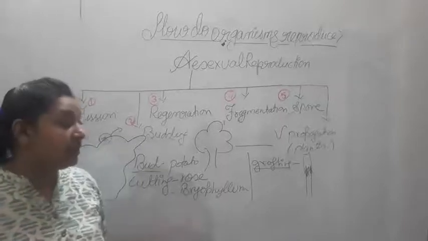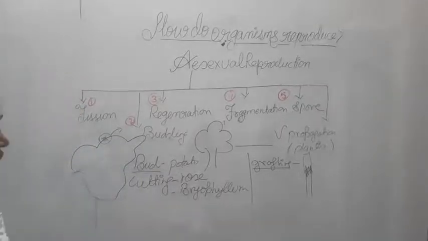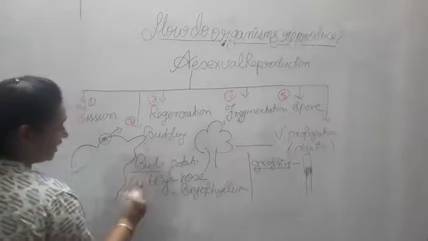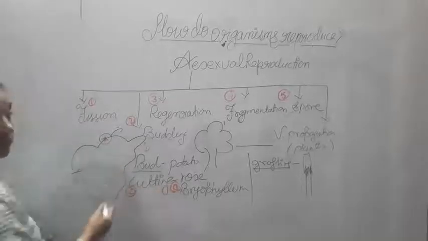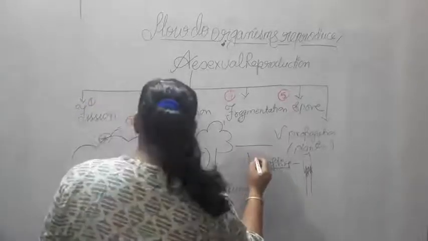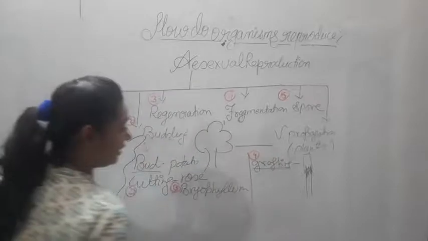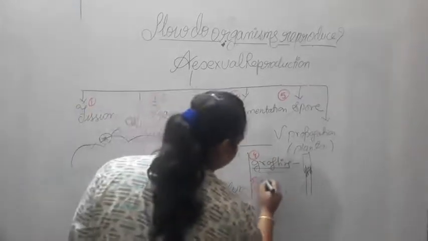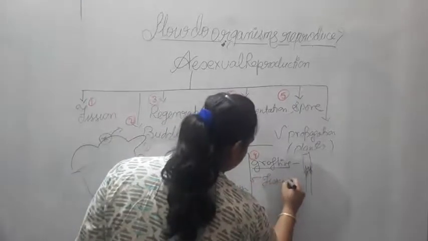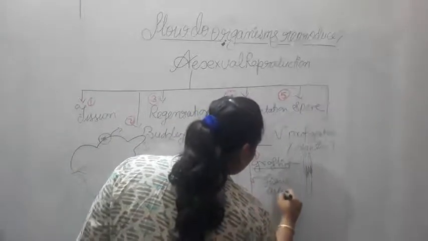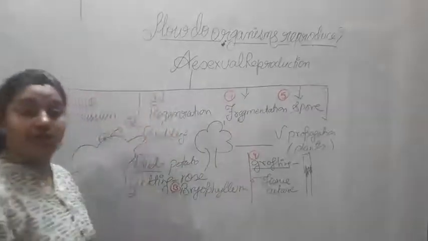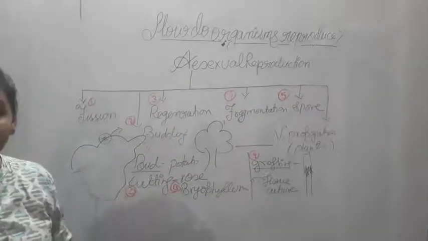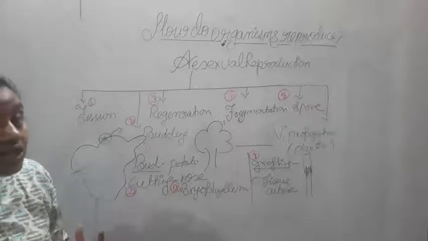Apart from this, there is also tissue culture. So we studied bud, cutting, Bryophyllum where root develops in the plant itself, and grafting. Now let us see tissue culture. Tissue culture is done in the laboratory, where a tissue from any plant is extracted and developed in a culture media.